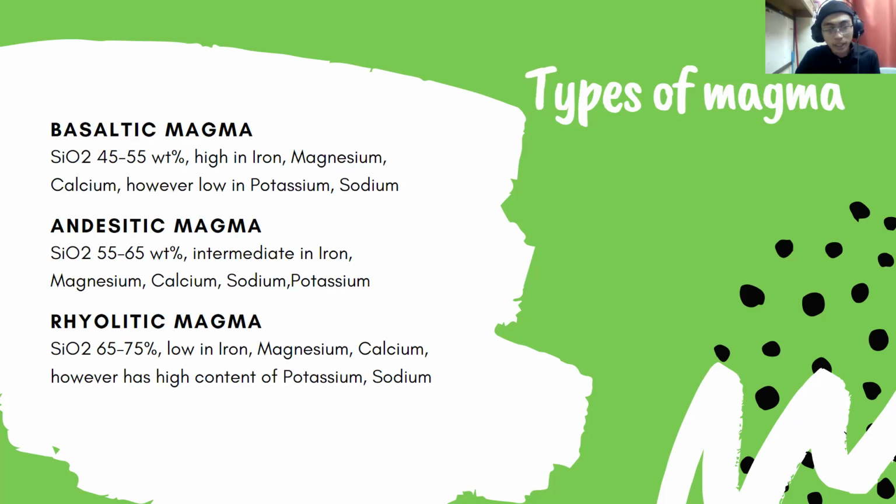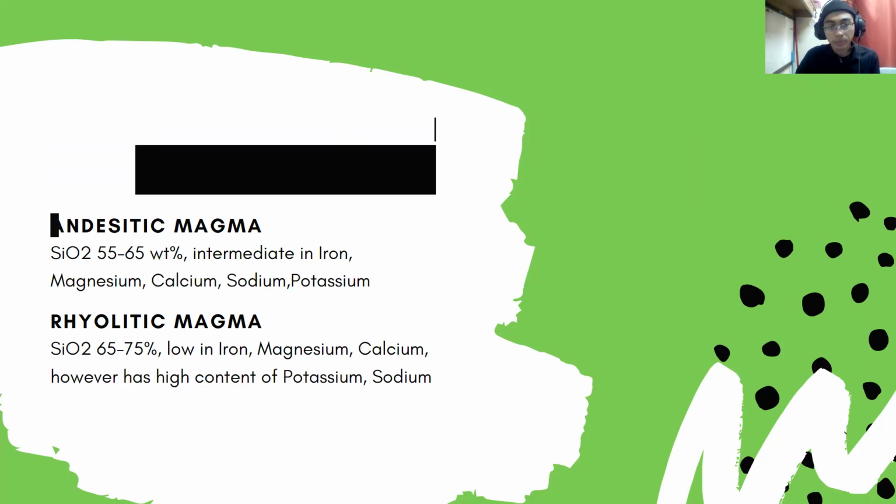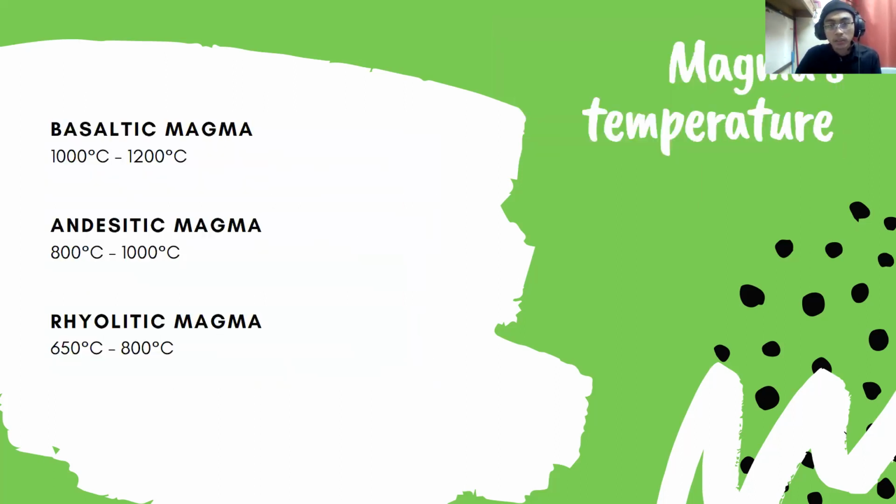For rhyolitic magma, it has the highest content of silicon dioxide among the three. However, it is low in iron, magnesium, and calcium, and high in potassium and sodium. The temperature range for basaltic magma is 1000 to 1200 degrees Celsius. For andesitic magma it is around 800 to 1000 degrees Celsius. For rhyolitic magma it is 650 to 800 degrees Celsius.